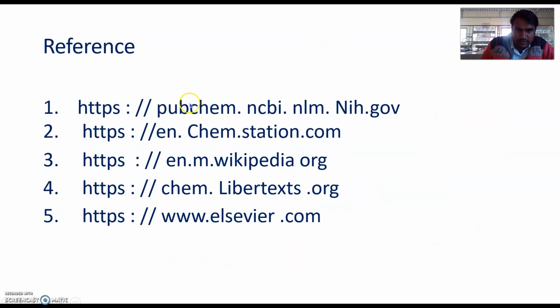Now these are some examples and references: PubChem, NCBI, chemstation.com, Wikipedia of chelating agents, and